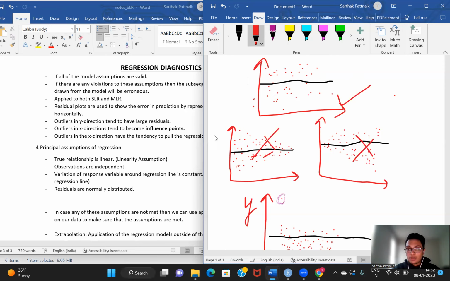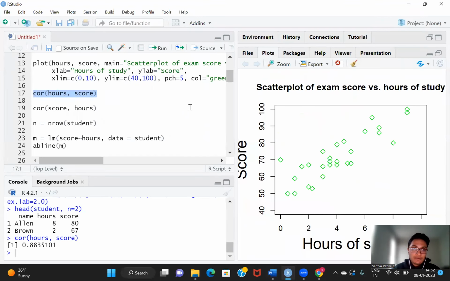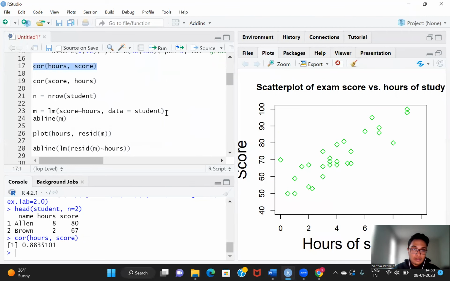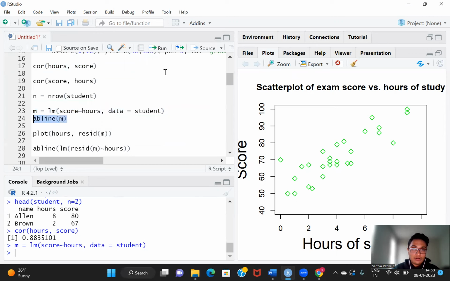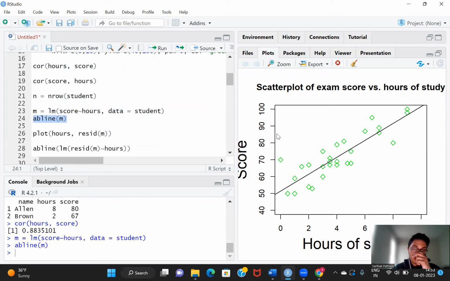Now, before I move forward, let us look at an example of how we can perform all of these tests in R. We'll go back to the example where we had the relationship between exam score and hours of study. I will create a model and draw a regression line, something like this.